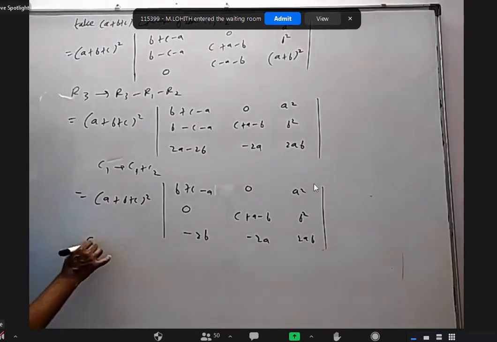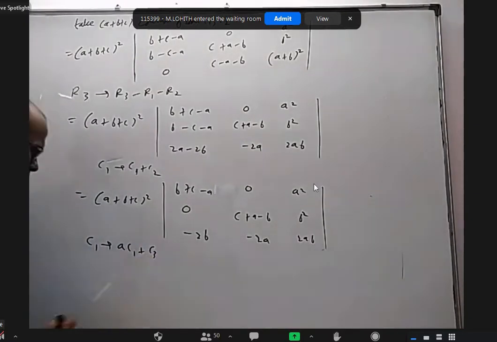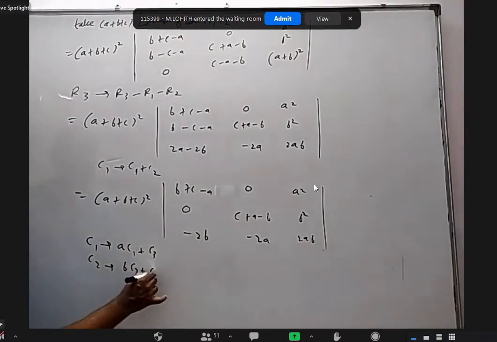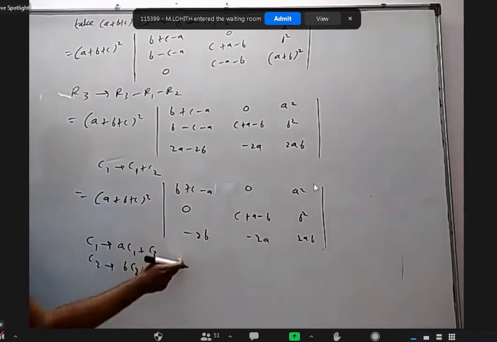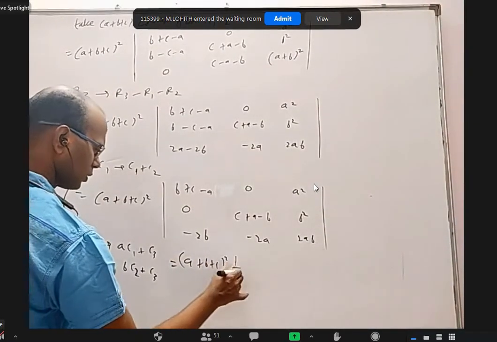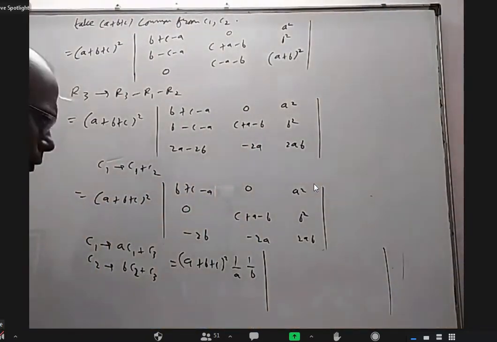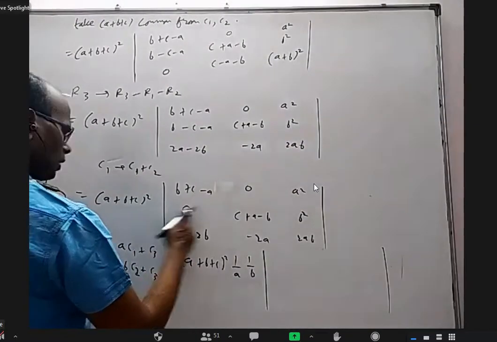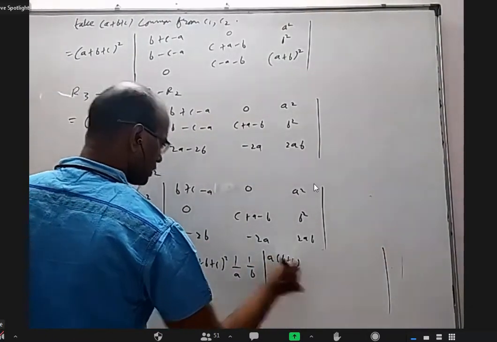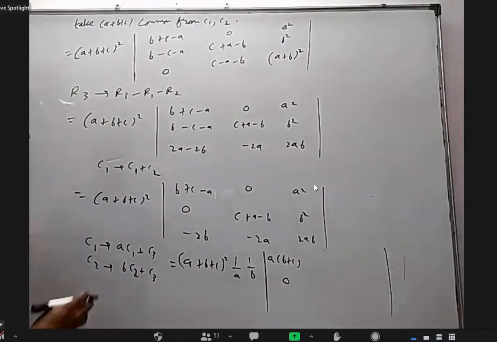I want to write column 1 as a into column 1 plus column 3. Column 2 as b into column 2 plus column 3. This is not a valid operation because I'm multiplying a outside. I have to write 1 by a. So I may have to write a plus b plus c whole square into 1 by a into 1 by b. If I multiply the a and add column 3 here, it will become a into b plus c. A square will get cancelled and I'll get 0. No, 0 will become non-zero. Not that good.